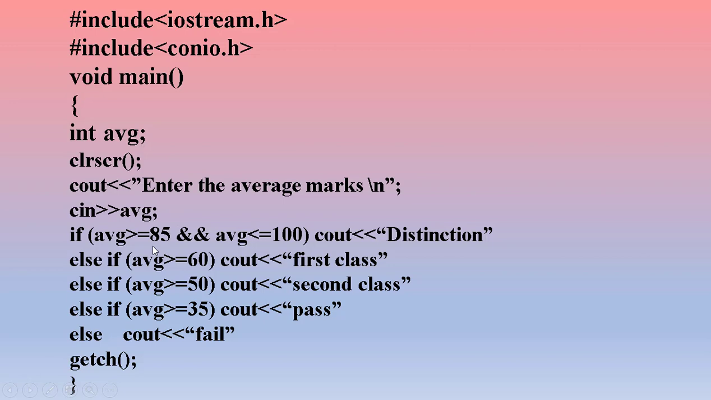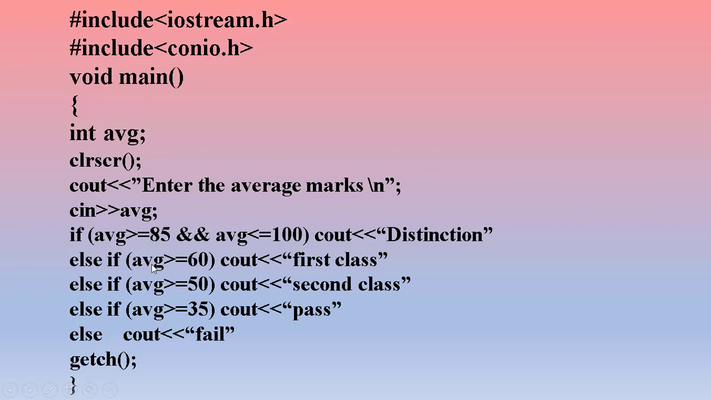So the first condition becomes false and the second condition is true. Still the statement will not be executed. It will go to the next condition, that is 65 is greater than or equal to 60. Yes, it is greater. Then it will print first class. Again, for example, if you have 45,